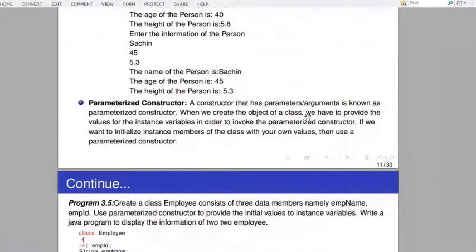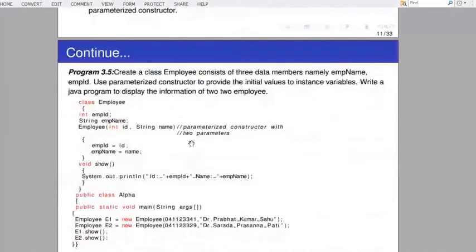So a constructor that has parameters or arguments is known as a parameterized constructor. When we create the object of a class, we have to provide the values for the instance variables in order to invoke the parameterized constructor. If we want to initialize instance members of the class with our own values, then use a parameterized constructor. This is very simple.